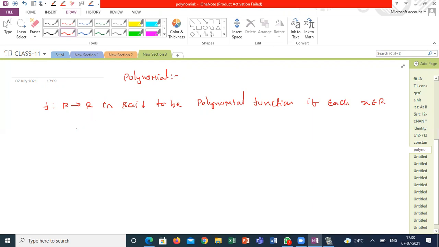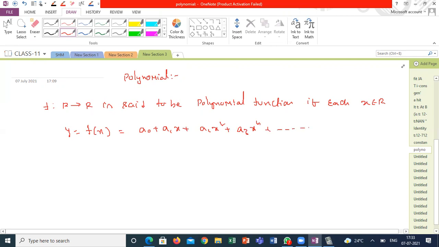For each x in R, y is equal to f of x is equal to a0 plus a1 x plus a2 x square plus a3 x power 3 plus a4 x power 4 and so on, plus an x power n, where n is what?